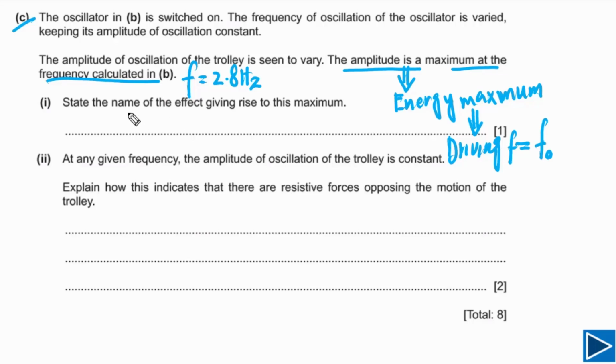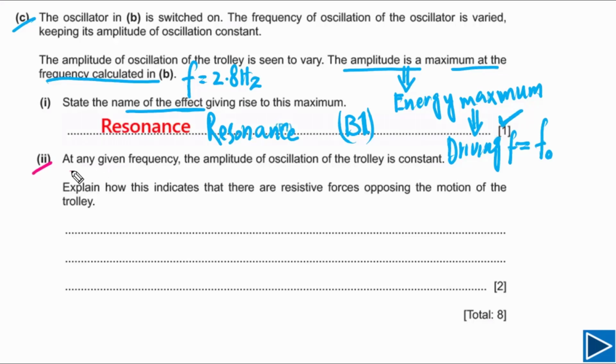The question is asking us to state the name of this phenomenon, and that phenomenon we simply call resonance. So for this question you need to write down resonance. This question has only 1 mark and this is a B mark, meaning you must write down resonance, because this mark is independent and it must be seen in your answer. If you simply write down resonance, you will get this B mark, you will get 1 mark.